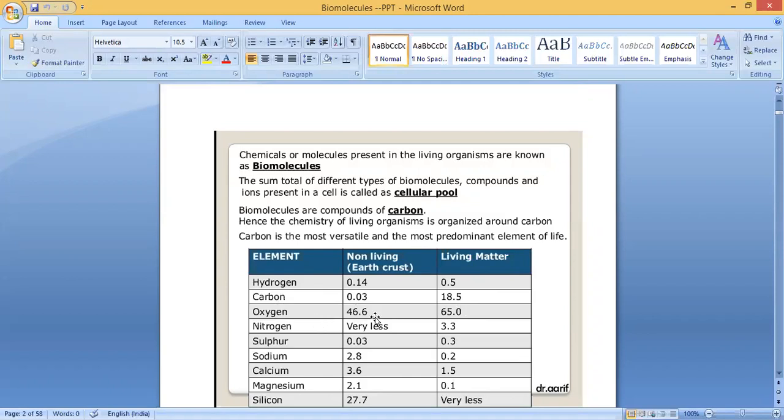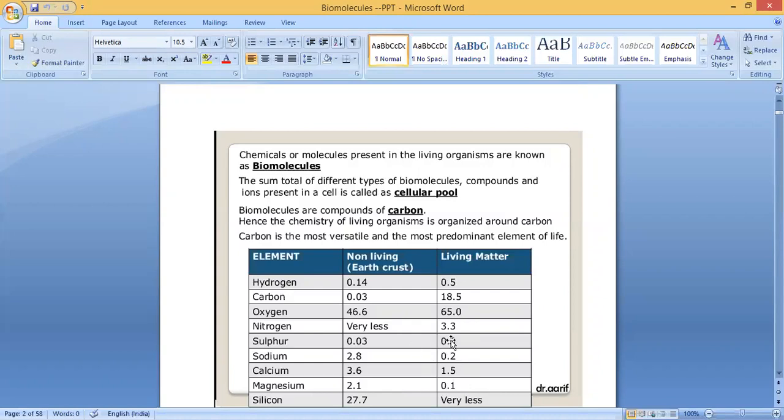Oxygen 46.6, here 65.0. Nitrogen very less, here 3.3. Sulfur 0.03, here 0.3. Sodium 2.8, here 0.2. Calcium 3.6, 1.5. Magnesium 2.1, 0.1. Silicon 27.7, here very less.